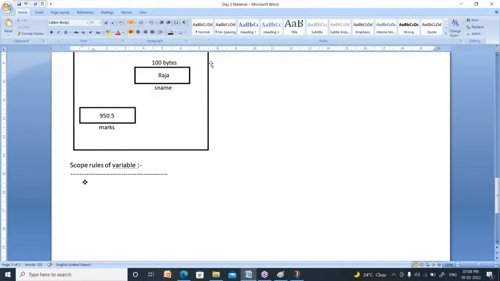First rule: the variable name must begin with an alphabet or underscore. What is the first rule? The name of a variable must begin with an alphabet or underscore.